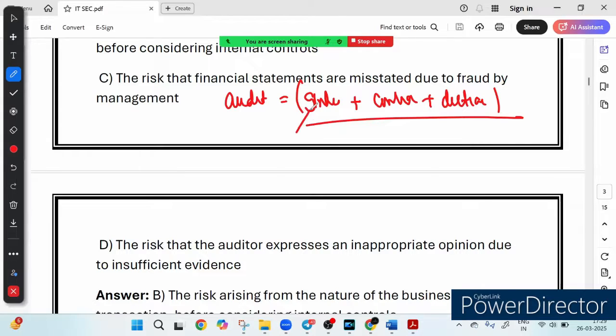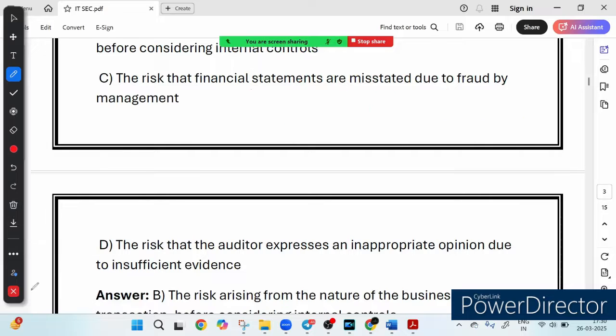Inherent risk means what? Inherent risk means the natural risk due to business type or transaction complexity. Control risk means what? Risk that the company's internal controls fail to detect or prevent error. And detection risk means what? Risk that the auditor failed to identify a mistake during the audit. I hope this explanation makes the concept super simple for you, right? So these are all the points about audit risk.